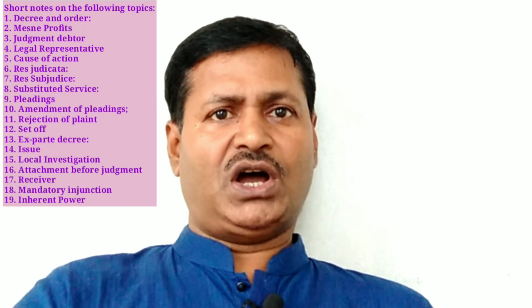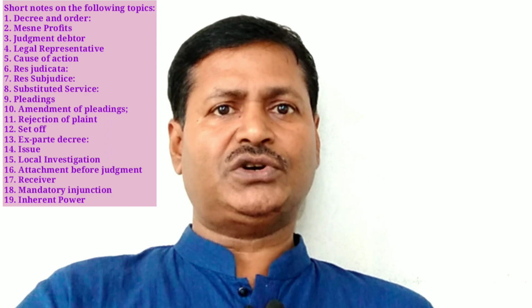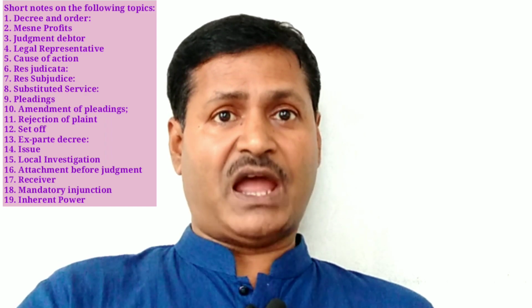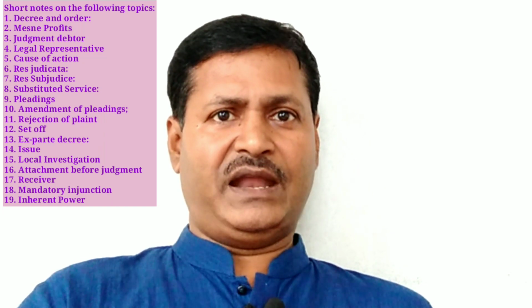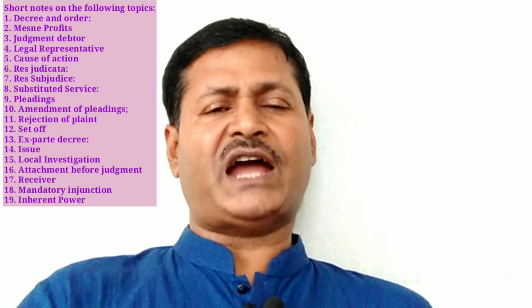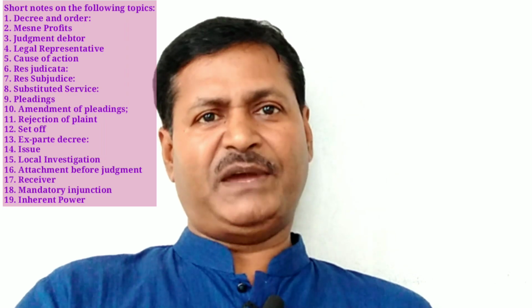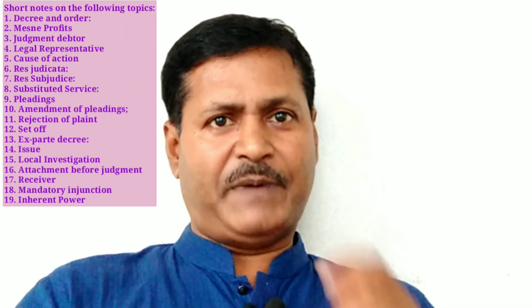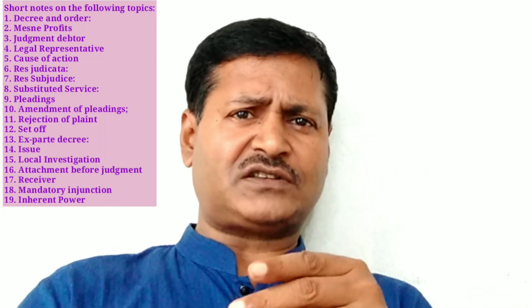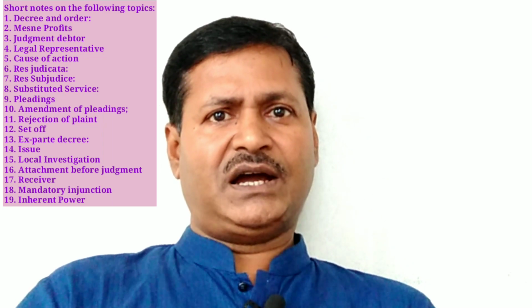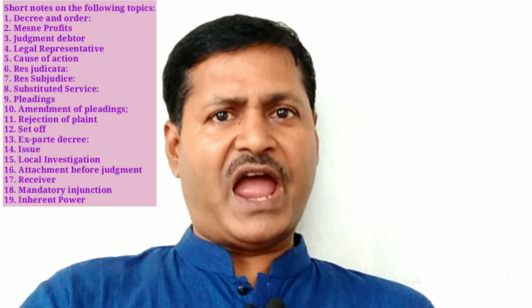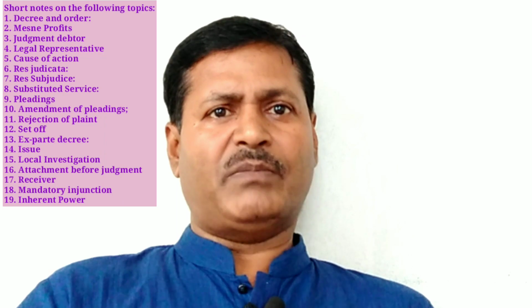Number 19, inherent power. Civil courts should invoke inherent power for the ends of justice or to prevent abuse of the process of the court, because there is a principle, actus curiae neminem gravabit, meaning any act of court cannot infringe any legal right of any person. Based on such principle, it has been held that if any party is aggrieved by any process of the court, he must have a relief. In the same way, any party of the suit may be guilty of the abuse of the process of the court. For example, any party may obtain any advantage by fraud.